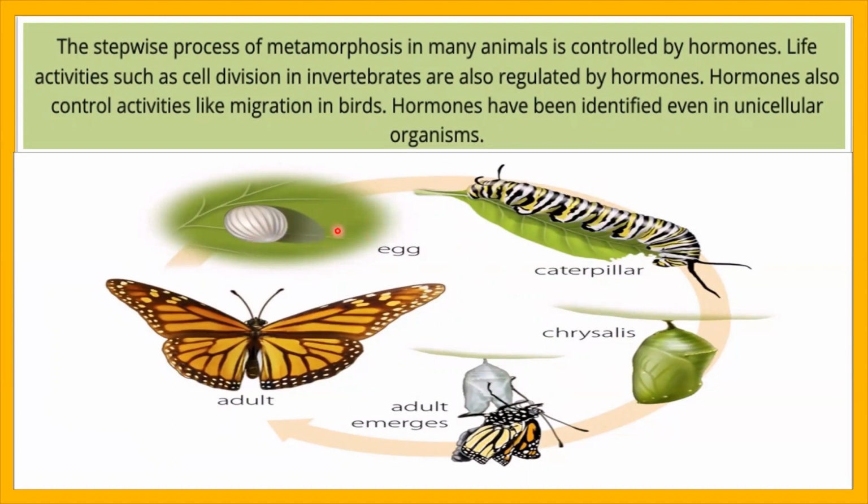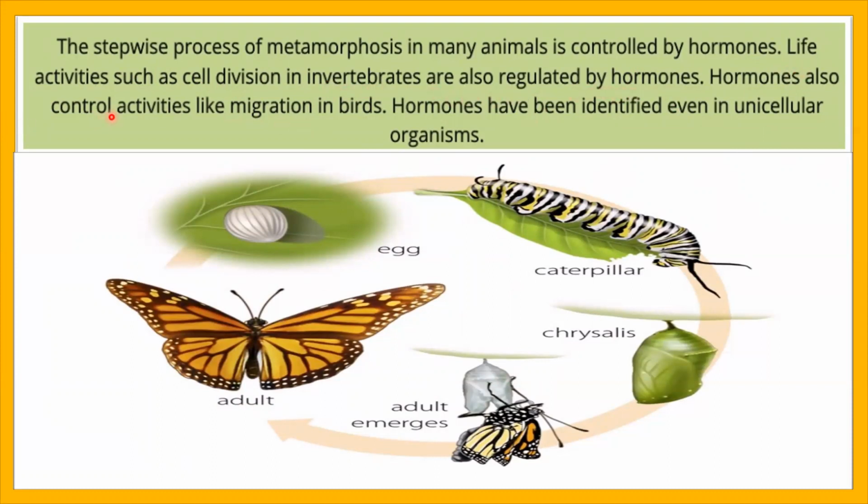This is an egg. From the egg, a caterpillar emerges, then pupa, and from pupa, the adult butterfly emerges. This process is called metamorphosis, and this process is controlled by hormones. Life activities such as cell division in invertebrates, animals which have no vertebral column, are regulated by hormones.